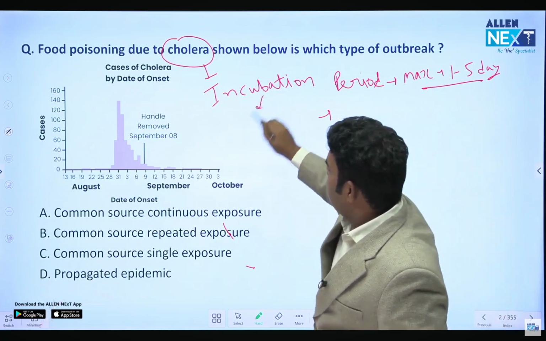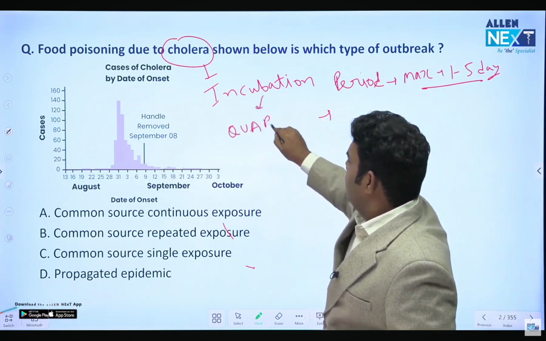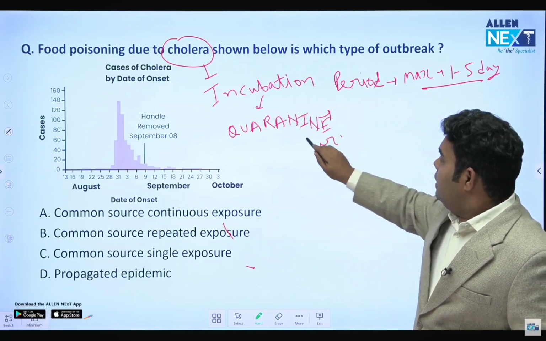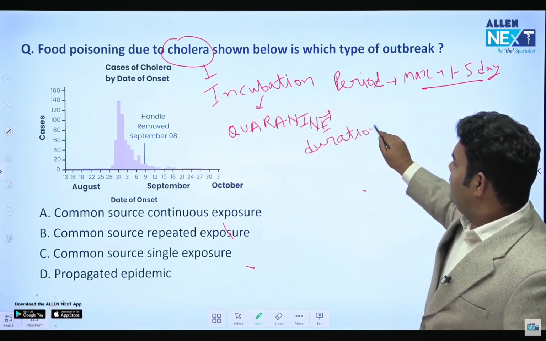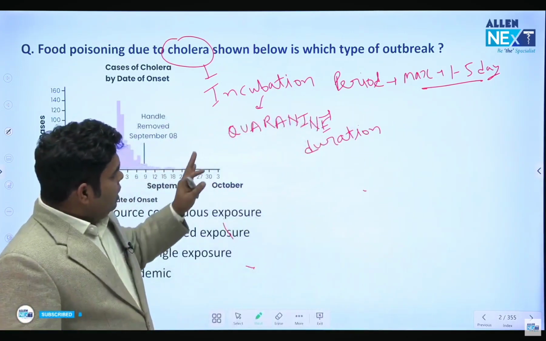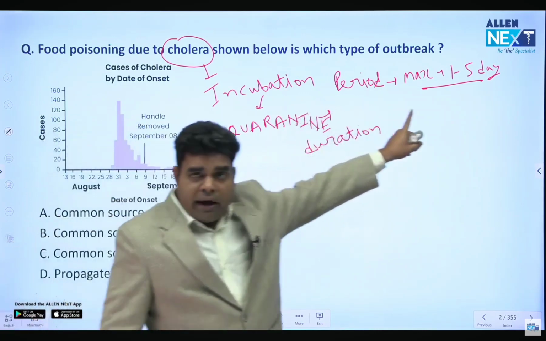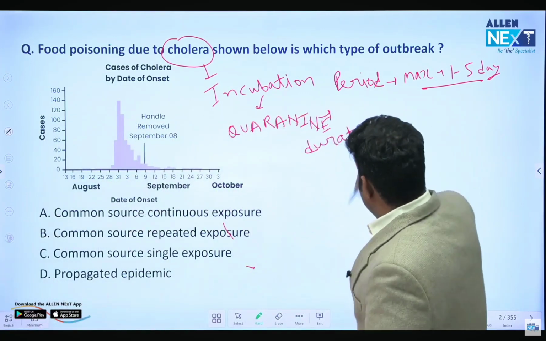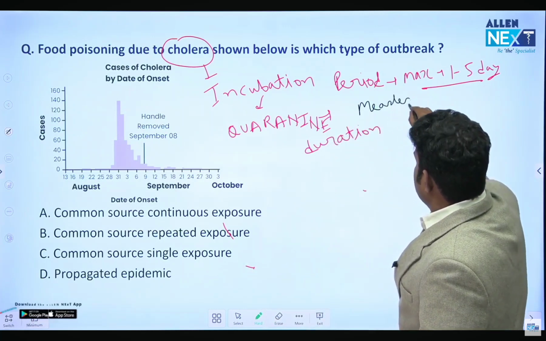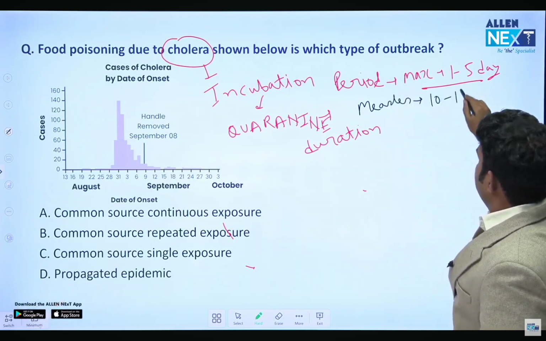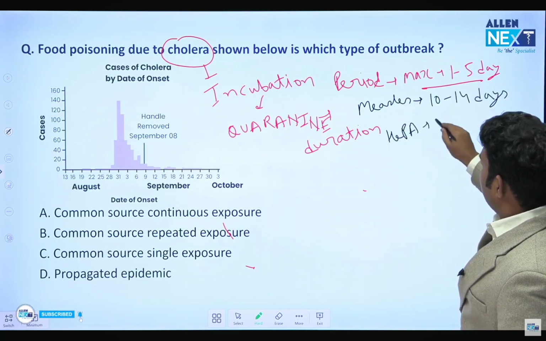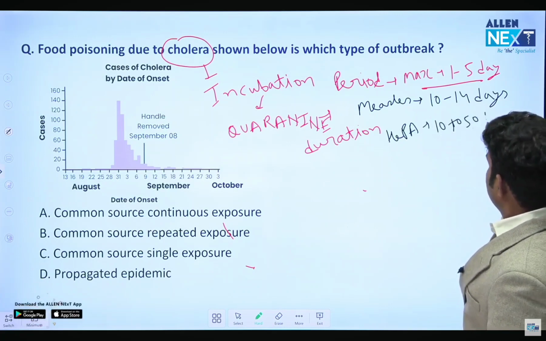और incubation period ही quarantine का duration होता है. Quarantine is done on healthy people, and we are going to keep that person separately till the time of appearance of symptoms passes away. So cholera का incubation period 1 to 5 day है. इसके अलावा 2 और disease का इसमें जानना अभी जरूरी है हमारे लिए. Measles, इसका इंक्यूबेशन पीरियड होता है 10 to 14 डे, और हेपाटाइटिस ए का इंक्यूबेशन पीरियड होता है 10 to 50 डे.